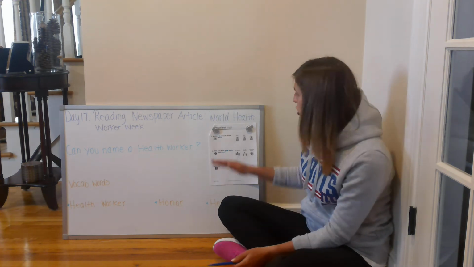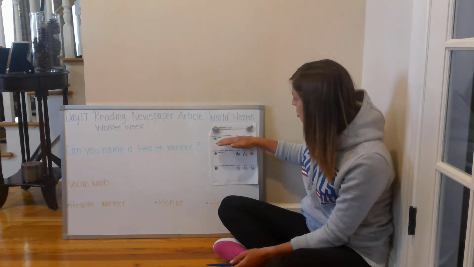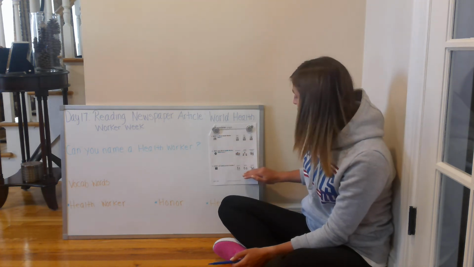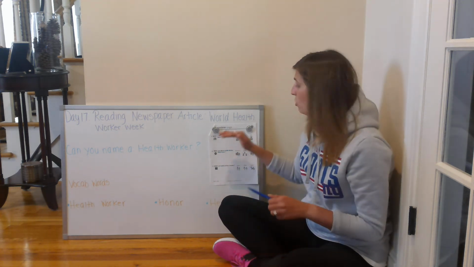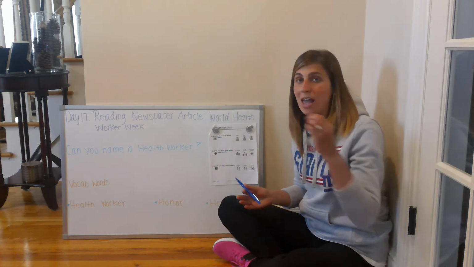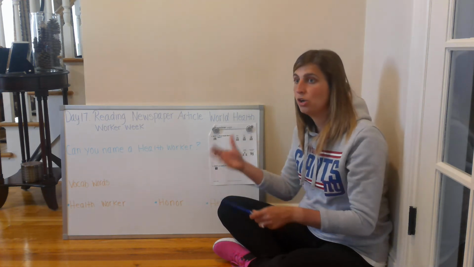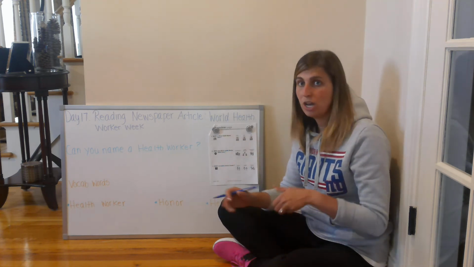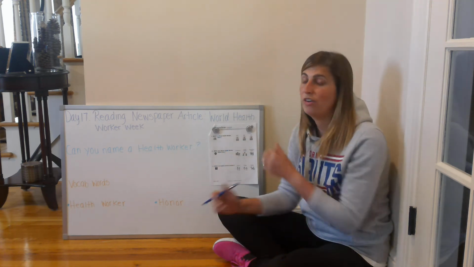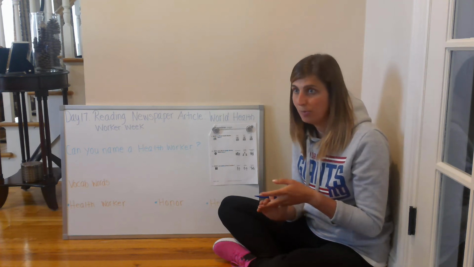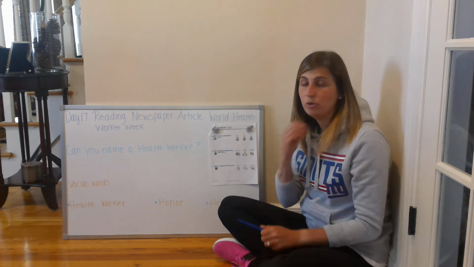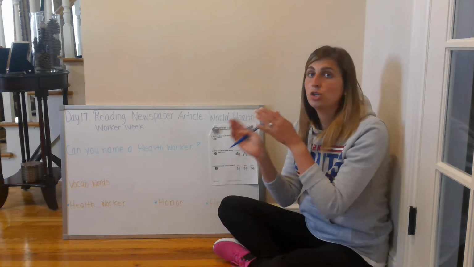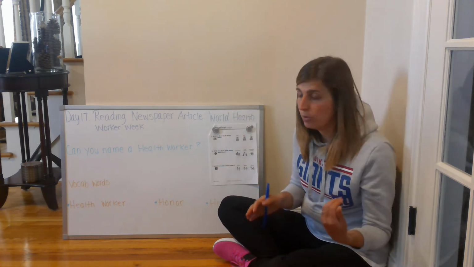So you just want to make sure that you have an answer circled for question 1, an answer circled for question 2, and an answer circled for question 3. If you missed one of the questions, you can rewind the video and go back to the question so you're able to answer it. Now we're going to correct our work. So now you're going to get out your correcting tool, whether it's a marker, a crayon, a colored pencil, a pen. And remember, if you got your answer correct, you'll put a check. If you got it incorrect, you're going to circle the correct answer to learn from your mistake.